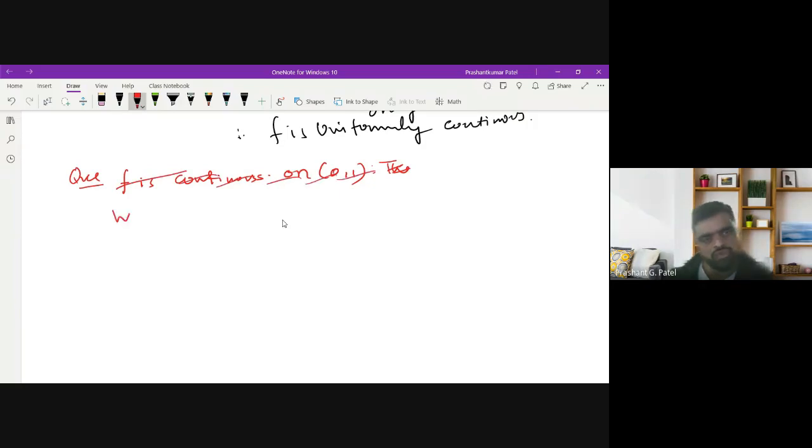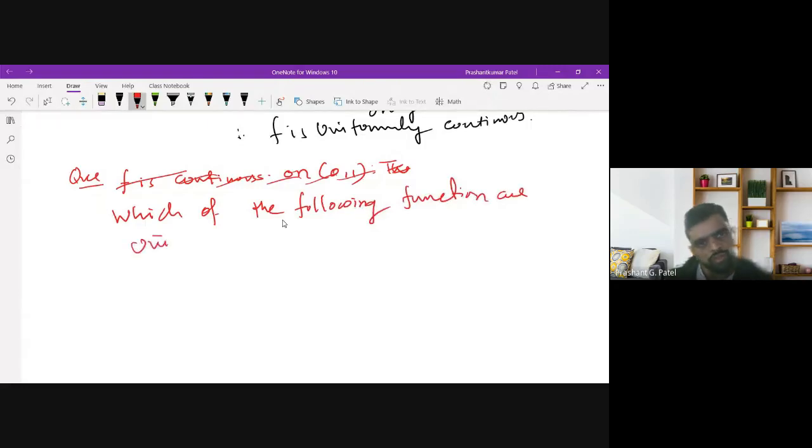Which of the following functions are uniformly continuous on the open interval (0, 1)?